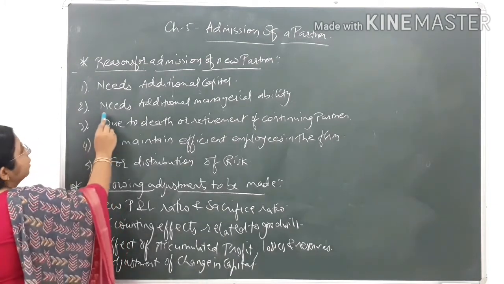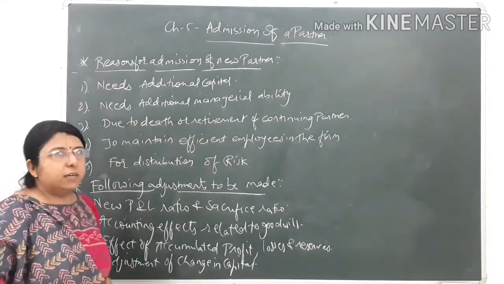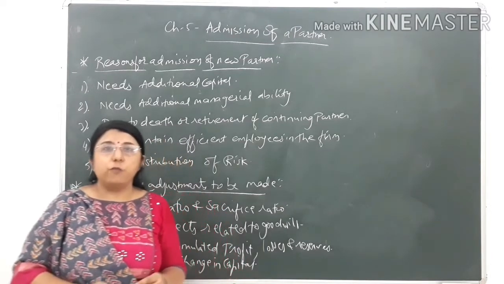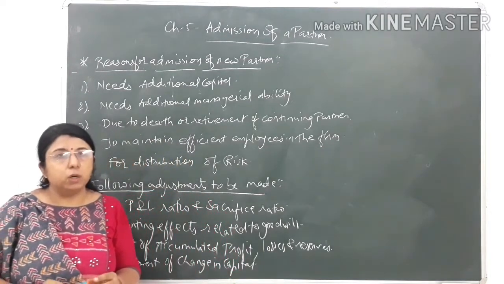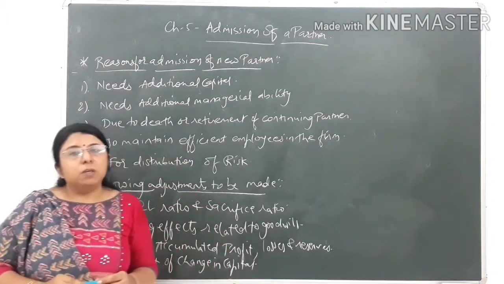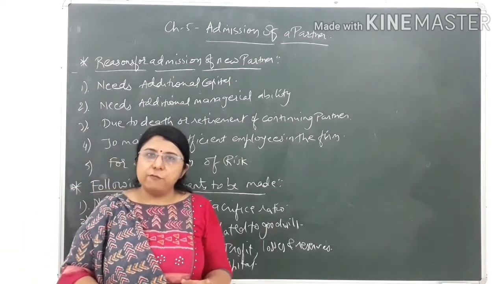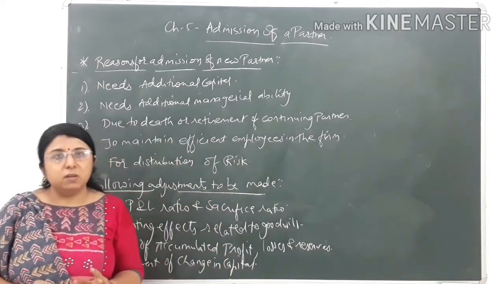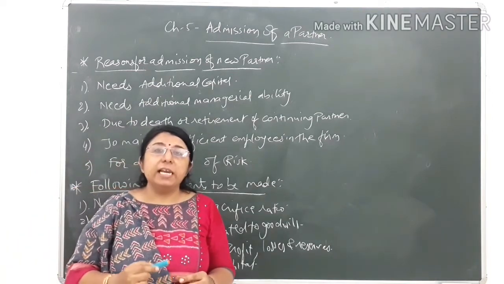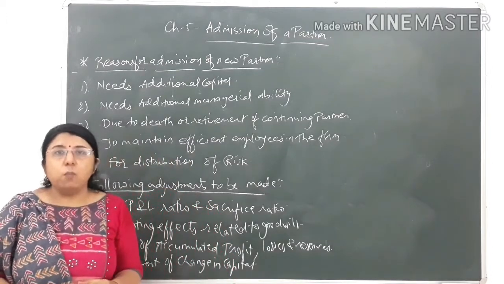Now the second reason is that the firm needs additional managerial ability. The fund is enough to run the firm. It means there is no scarcity of fund or capital, but there is scarcity of managerial ability. Suppose there are two partners A and B running the business. There is enough capital to run the business smoothly, but there is a lack of managerial ability, skill and efficiency, or lack of entrepreneurship amongst the two partners.